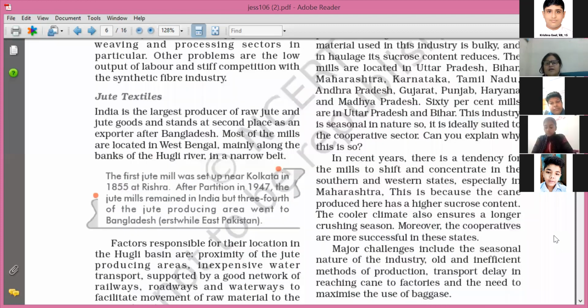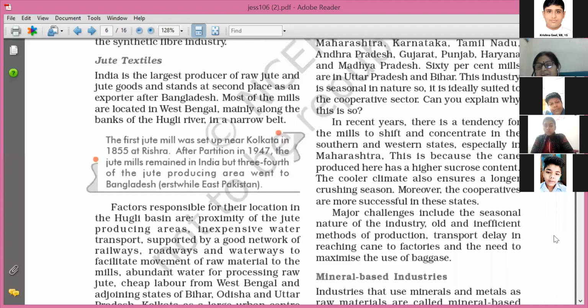Then what are the major challenges which are faced by this industry? As we have studied, almost all the industries face one or the other challenge. So let us study what challenges are faced by the sugar industry in India. The first thing is that it is seasonal in nature. You cannot get the raw material throughout the year. And once you get the raw material, you cannot store it for a longer time. You have to use it within a limited time so that its sucrose content remains in it.